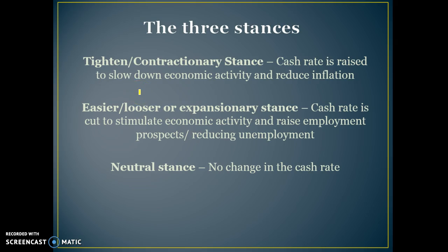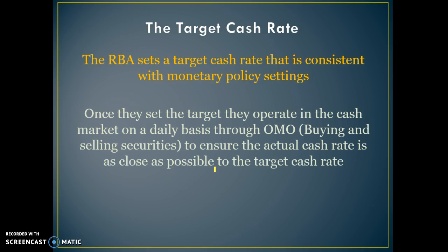There's a tighter stance, which basically means the cash rate is raised to slow down economic activity and reduce inflation. There is a loosening of monetary policy, which means they will lower the cash rate to try and stimulate economic activity, and increase employment and growth. And then we have a neutral stance, where there's no change in the cash rate at all. So the target cash rate is the rate that they want to charge to ensure that it's consistent with their monetary policy settings.